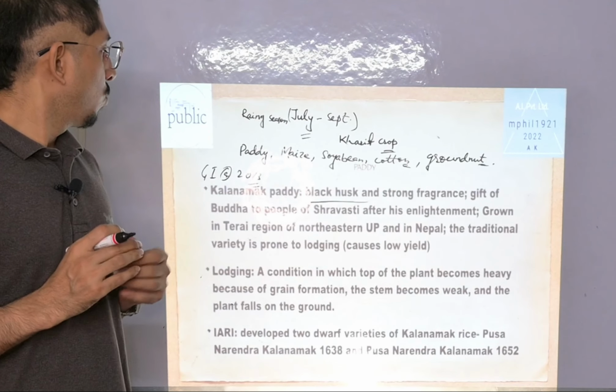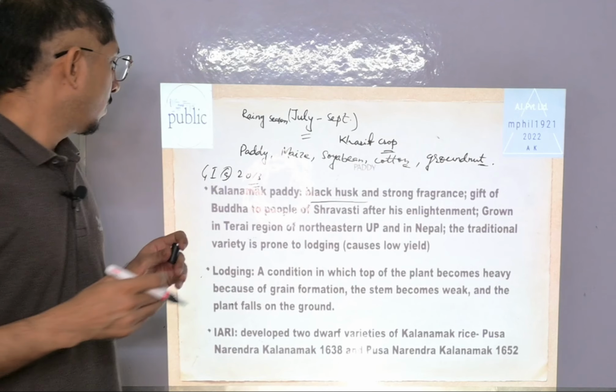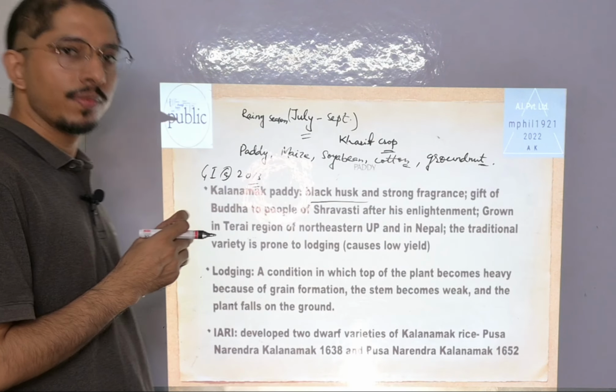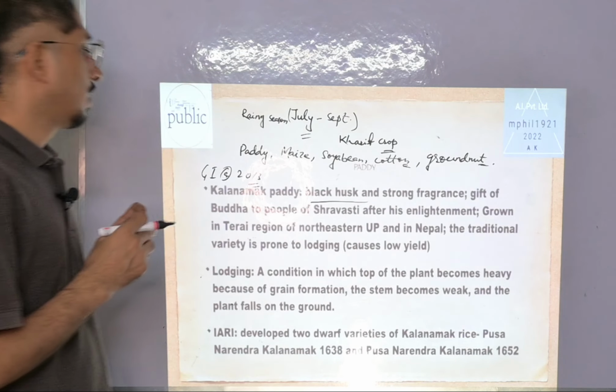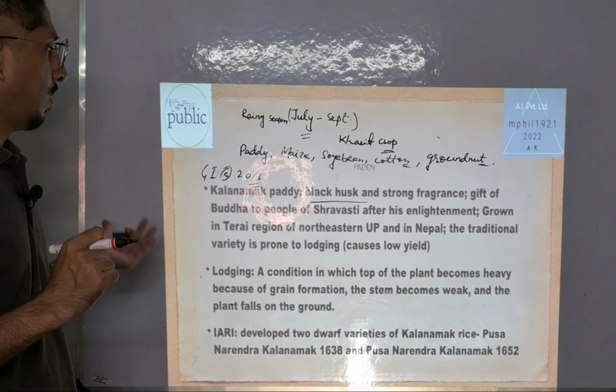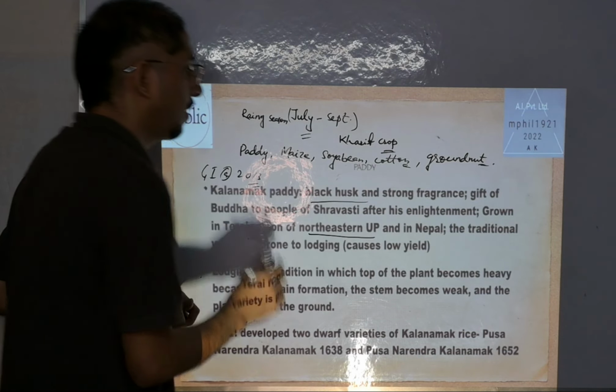So Buddha provided the seed of this Kalanamak Paddy, and that's why it is called a gift of Buddha to the people of Sravasti after his enlightenment. It is grown in the Tarai region in Nepal as well as in northeastern UP, and this region has received the GI tag.